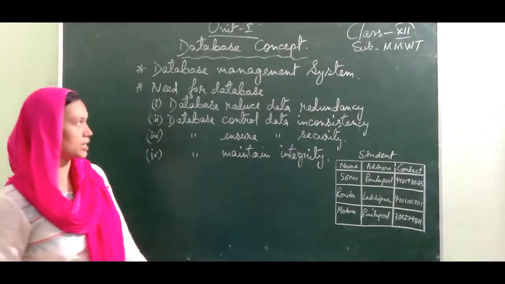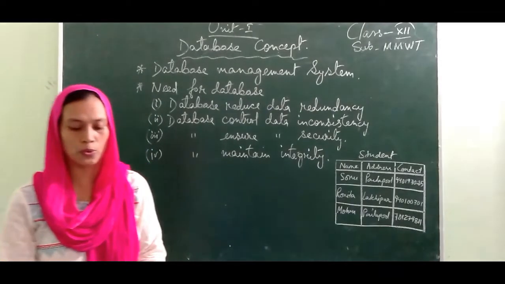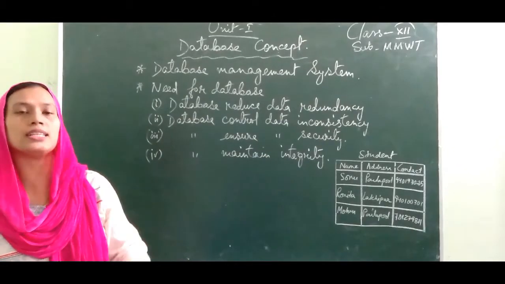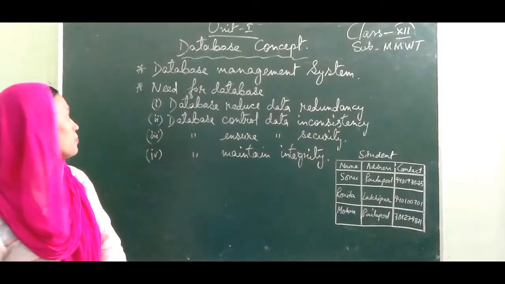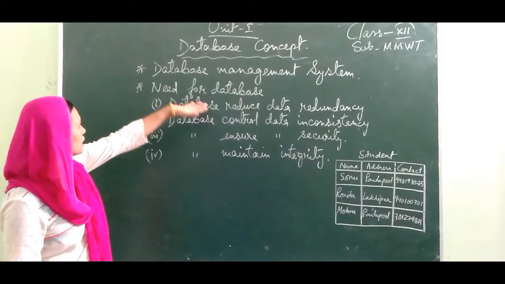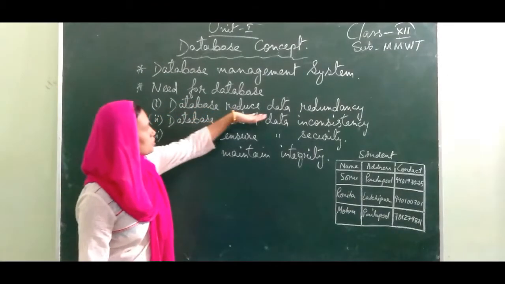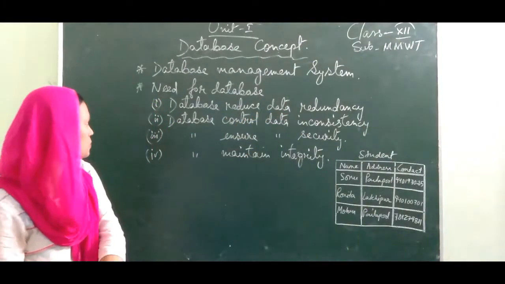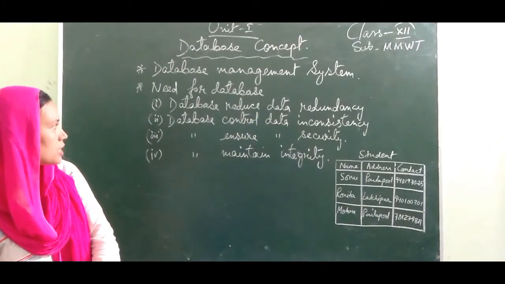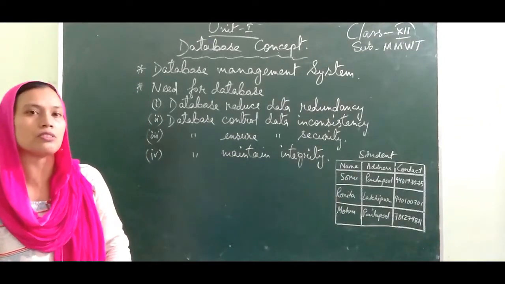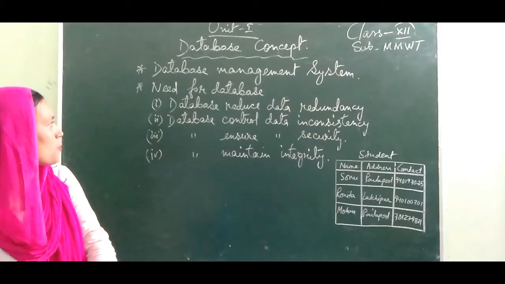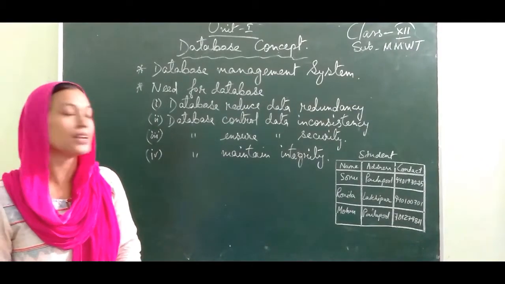So why do we need collections of data? Why, instead of maintaining the data in a register, is it better to maintain it in a computerized form? Let's see some of the needs for database. The first point: database reduces data redundancy. That means when you make a collection of data in a computerized format, that reduces the redundancy.